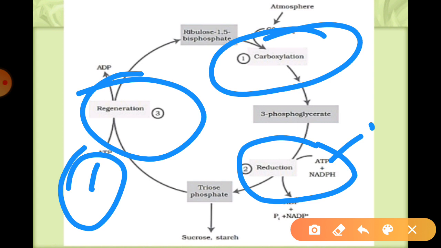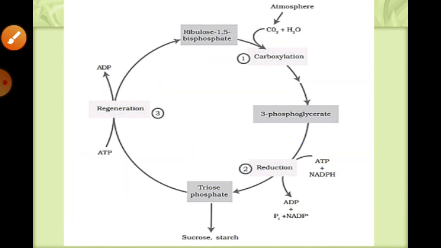We can say that after utilizing the regeneration, for the production of one molecule of glucose through the Calvin pathway, 18 ATPs and 12 NADPHs are required. This can be easily understood by a condition. Suppose I give you one more thing.